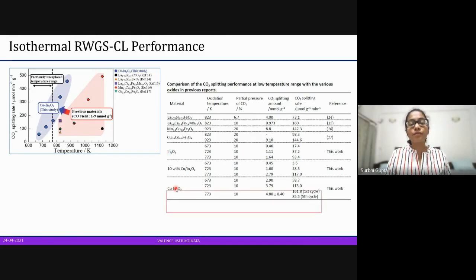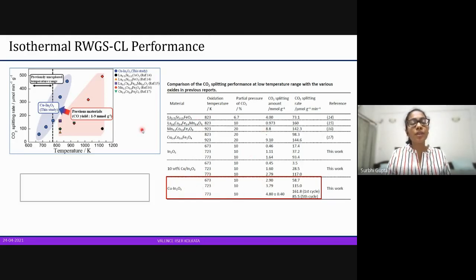So if we look here, we can see the same thing in the table, and it has been plotted. From here, we can say that there is higher splitting of CO2 because even at 873, it is giving around 450, and this compound over here, which is of magnesium, is at 1100 Kelvin or even more than that. So definitely we can say that the compound that we have generated here is better than the ones that were previously present.